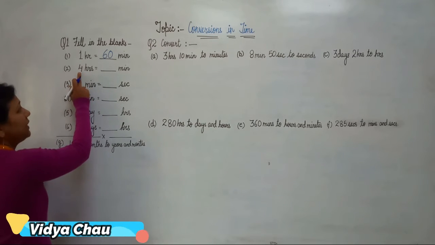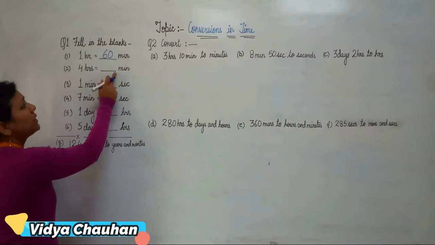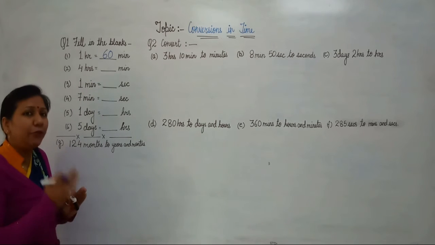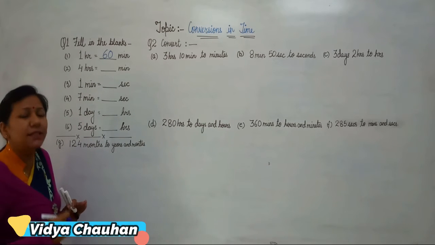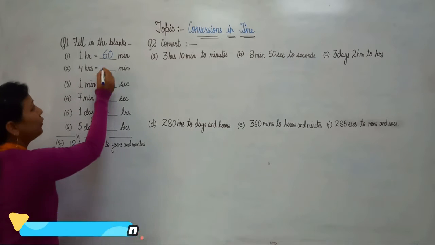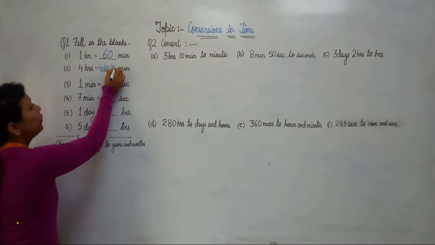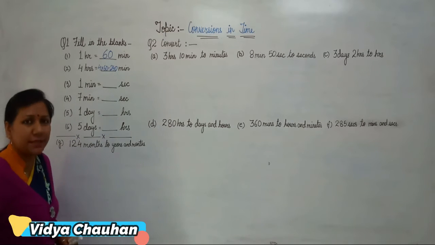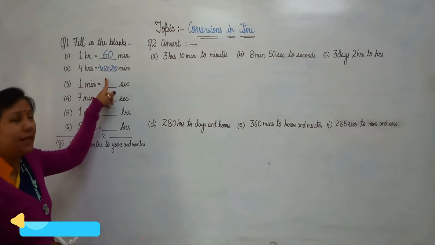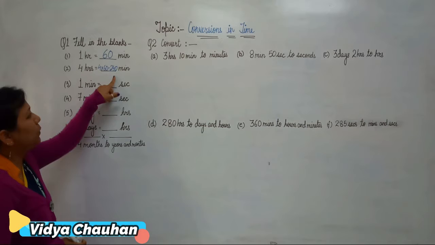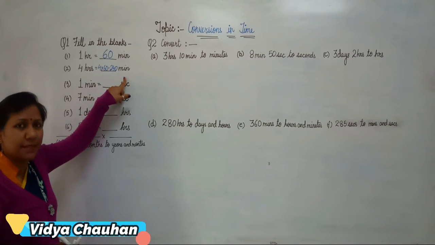Now the second part says 4 hours equals how many minutes? If 1 hour is equal to 60 minutes, then how many minutes will be there in 4 hours? You have to do the multiplication. 4 into 60 is 240 minutes. So as you can see, 4 hours is equal to 240 minutes.